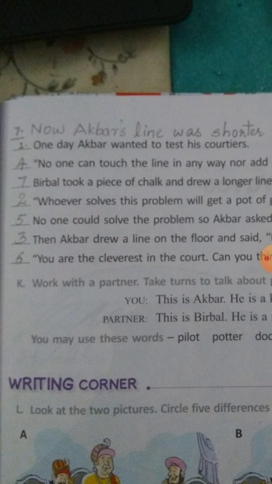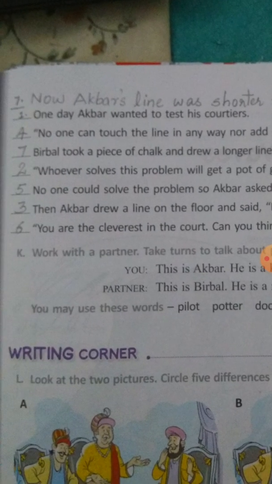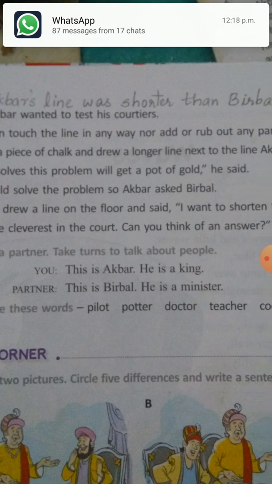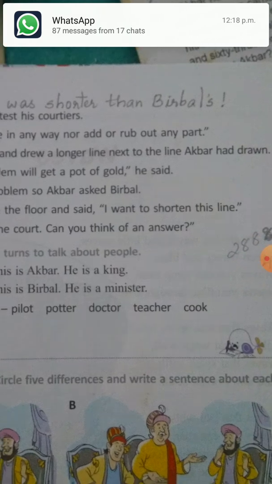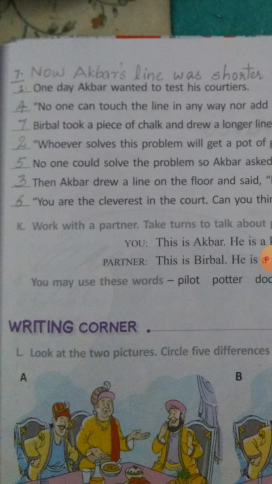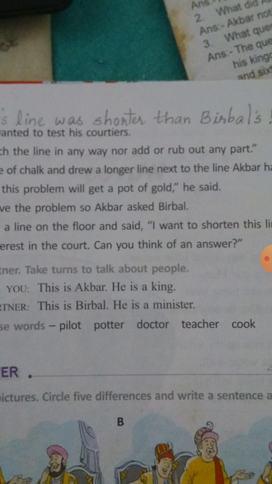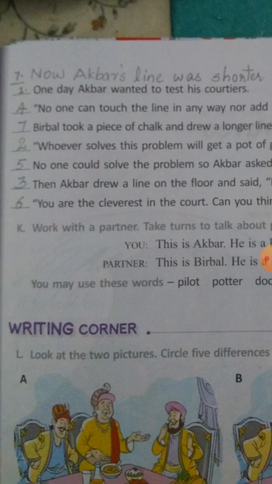So second is, whoever solves this problem will get a pot of gold, he said. Third one is, then Akbar drew a line on the floor and said, I want to shorten this line. Fourth one, no one can touch the line in any way nor add or rub out any part.